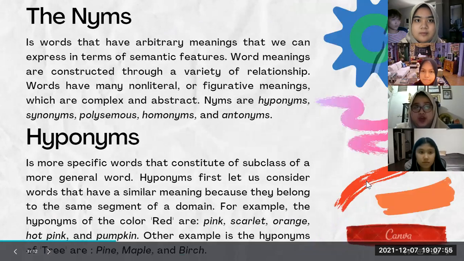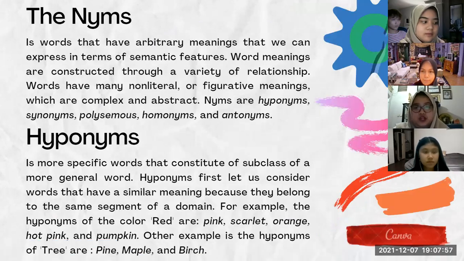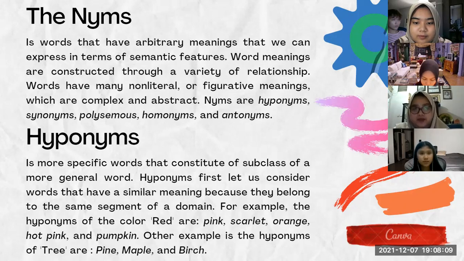So what are the names? The names are words that have arbitrary meanings that we can express in terms of semantic features. Word meanings are constructed through a variety of relationships. Words have many non-literal or figurative meanings, which are complex and abstract. So what kinds of words are considered a part of the names? They are hyponyms, synonyms, polysemy, homonyms, and antonyms.